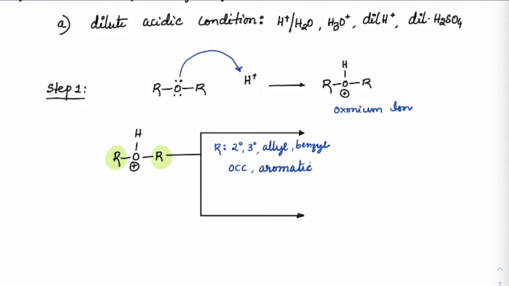In all of these cases, SN1 type is most favored. So the mechanism will drive through the SN1 route.